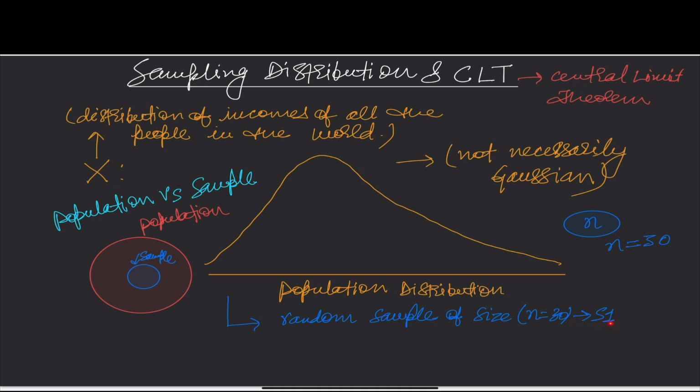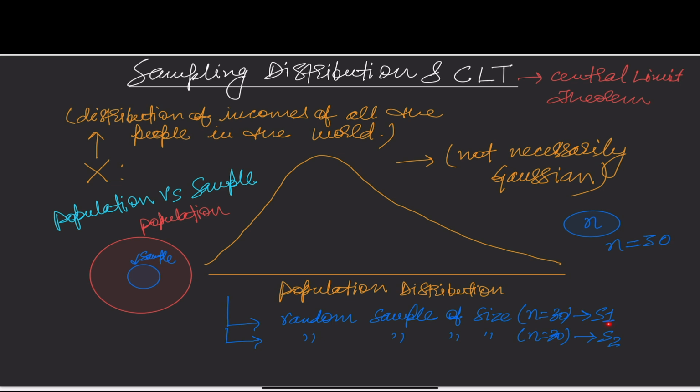This is my first sample. Similarly, I will again sample a random sample of size n equal to 30 and I will create another set and I am naming it as set S2. And remember one thing, these two samples, S1 and S2, which I have taken from the population X, were picked up independently, which means I pick up this second sample independent of my first sample.